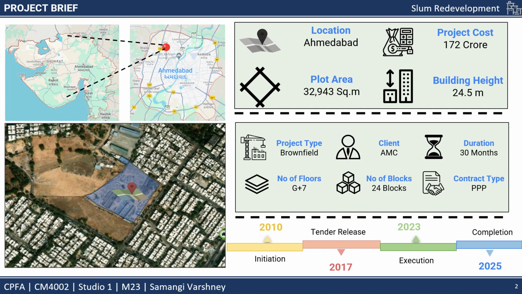The project timeline starts in 2010. The project was initiated by AMC and the tender release was in 2017. After all the documentation work, the execution started in 2023 and it is said to be completed by 2025.